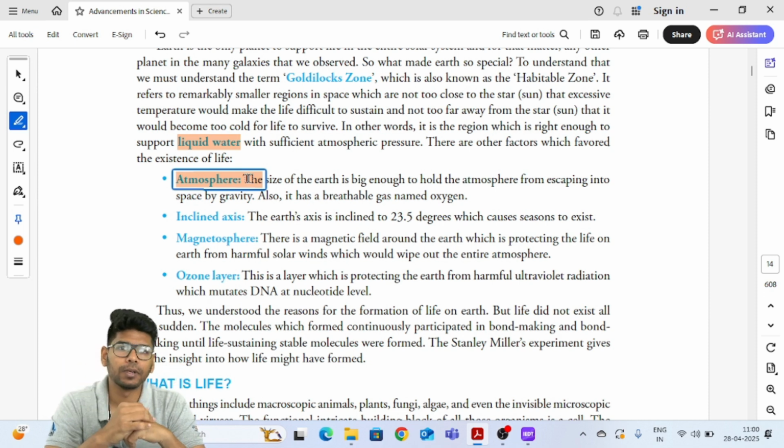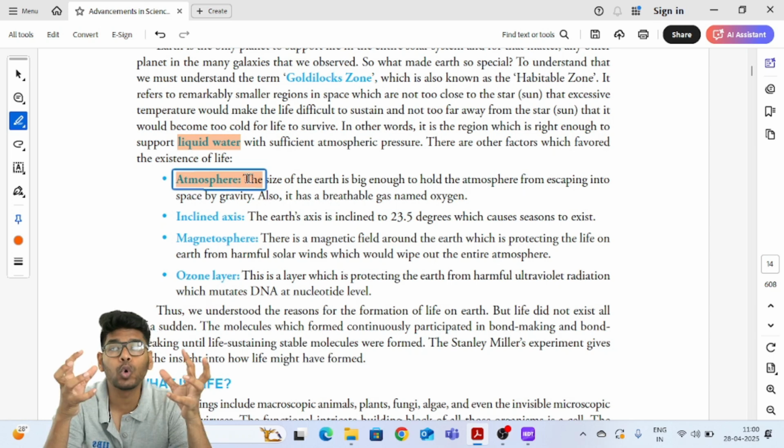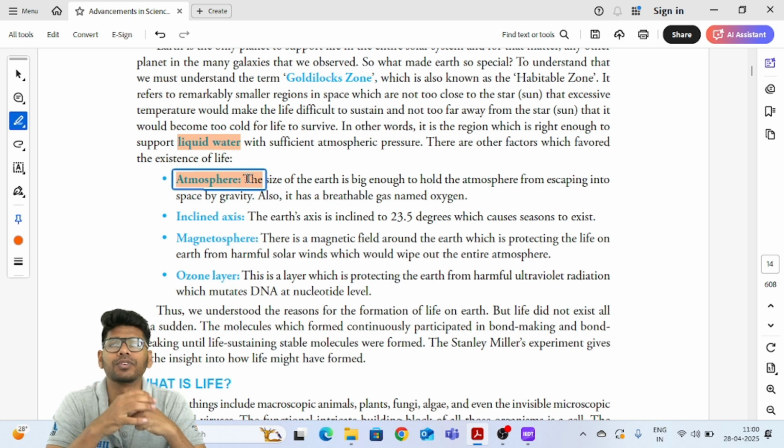So for example, what is the hottest planet in our solar system? Not Mercury, but Venus. Why is Venus the hottest planet even though Mercury is closer to the sun? Because the sun's gravity has pulled away the atmosphere, and the size of Mercury is not sufficient to hold its atmosphere onto its surface, right? The gravity is not high enough. So that is the reason the atmosphere does not exist there, but on the Earth, the atmosphere exists because of the mass of the Earth. So that is the other reason.